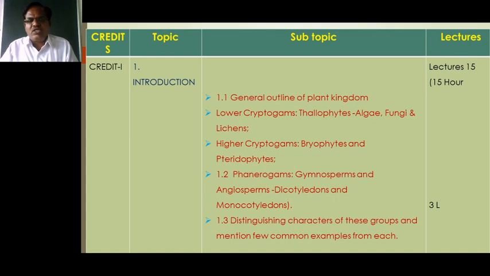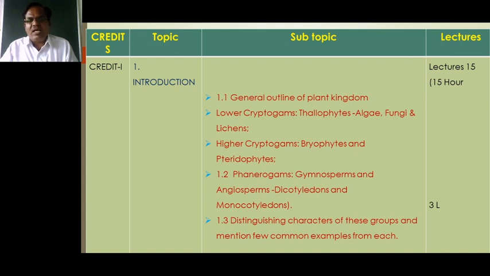Examples of angiosperms are roses, hibiscus, vinca, mango, maize, jowar, rice and bajra.